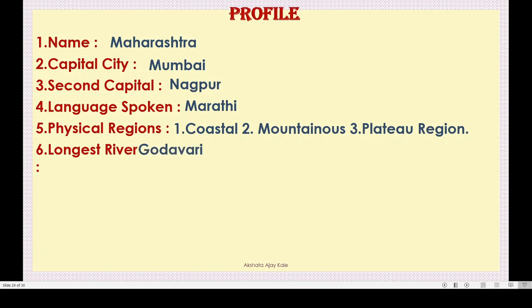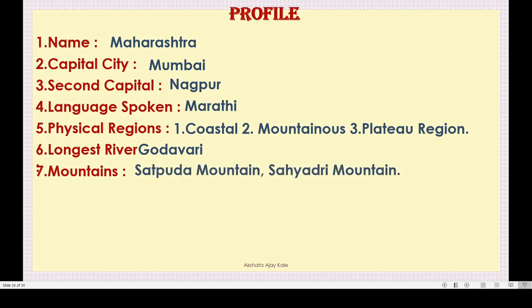Yes, Godavari is the longest river. Next one is mountains. There are 2 types of mountains, correct? Yes. Satpura mountain and Sahyadri mountain. Correct?